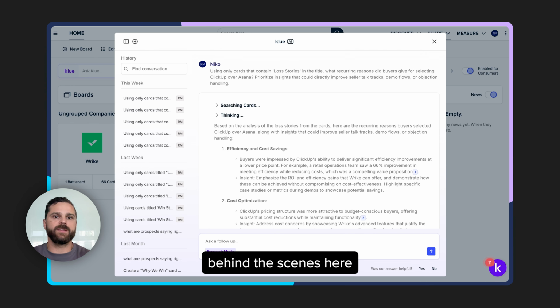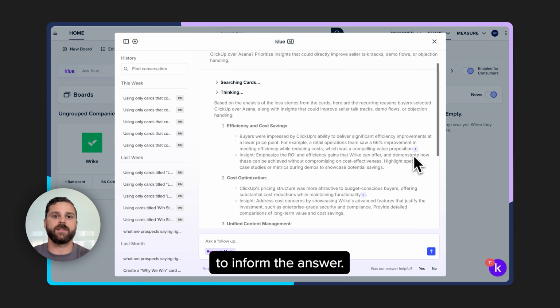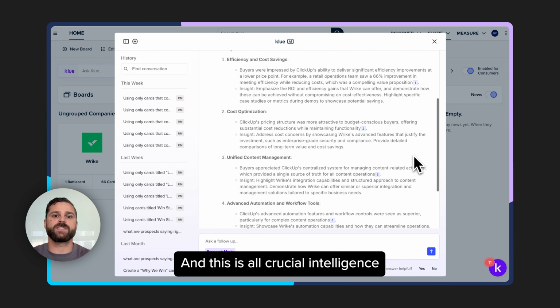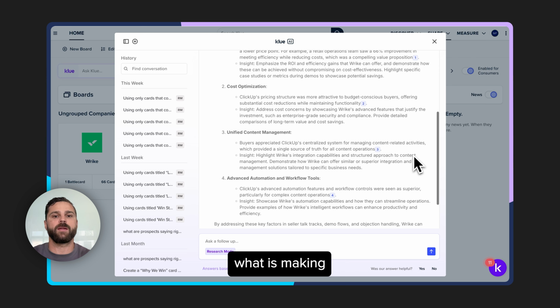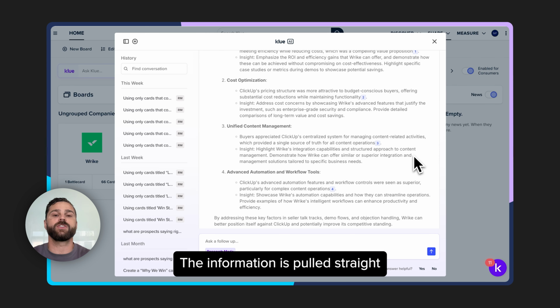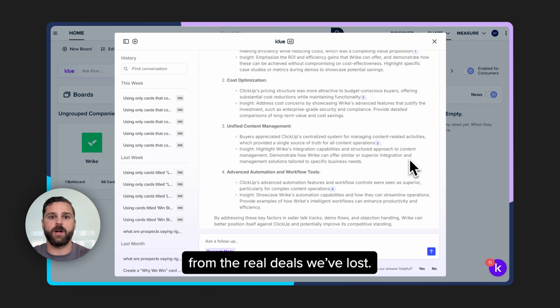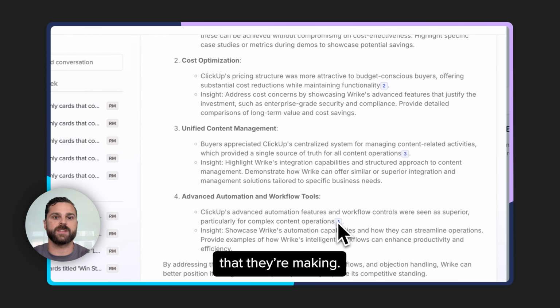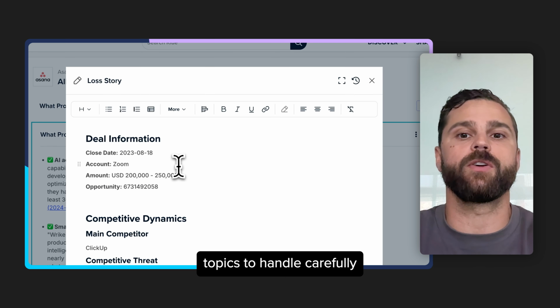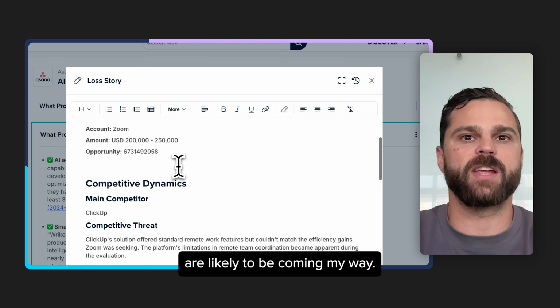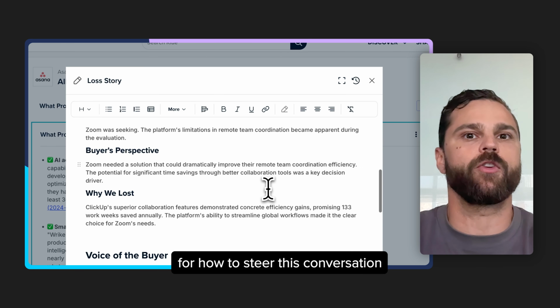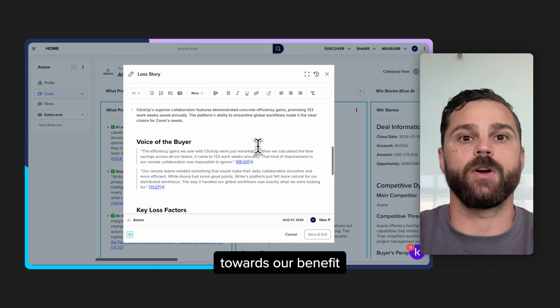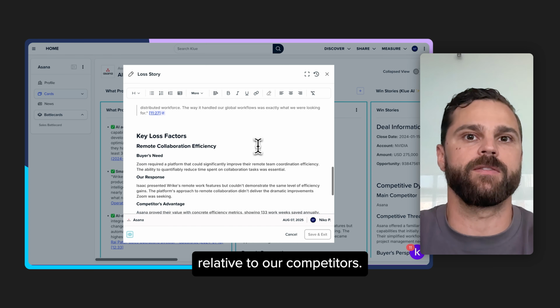So what's going on behind the scenes here is the Ask Klue compete agent is doing a query across our whole tech stack to inform the answer. And this is all crucial intelligence that I can see exactly what is making buyers choose ClickUp, and the information is pulled straight from the real deals we've lost. These are real customer testimonials that are speaking to why they're making the decisions that they're making. Now I know what topics to handle carefully and what objections are likely to be coming my way. Really add some guidance for how to steer this conversation towards our benefit and our value relative to our competitors.